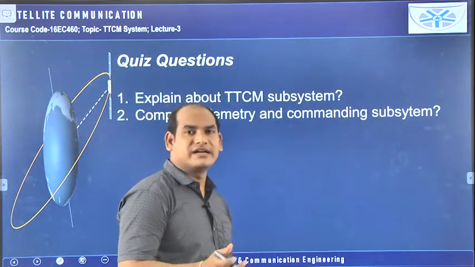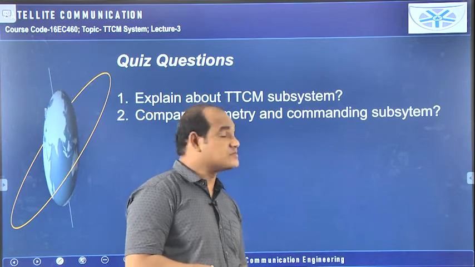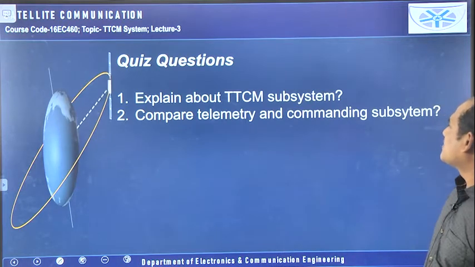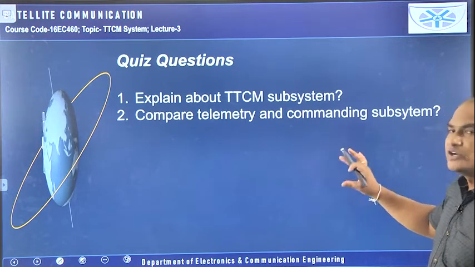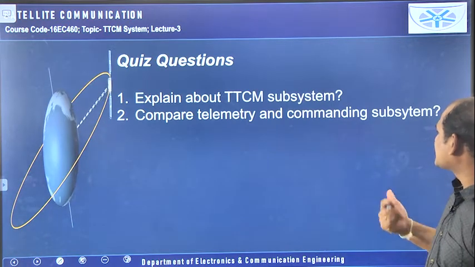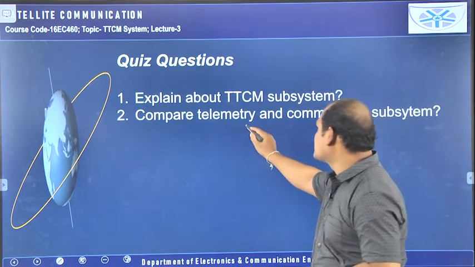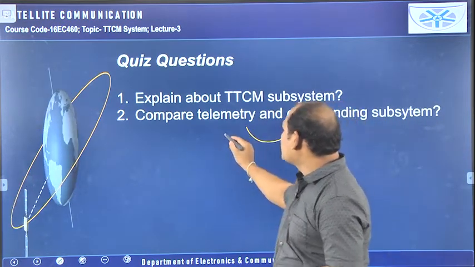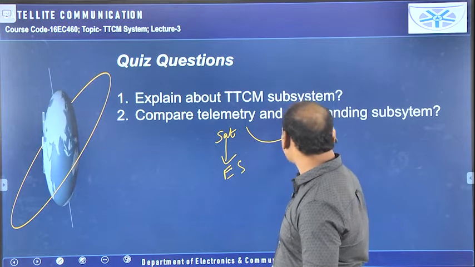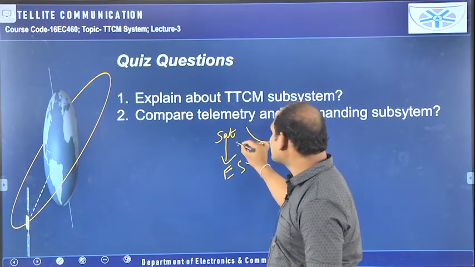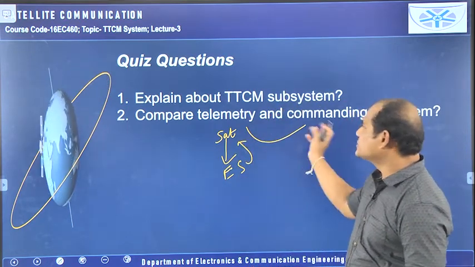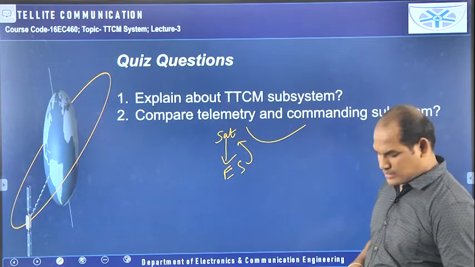So this is about the telemetry, tracking, commanding and monitoring subsystems. And these are the quiz questions you can answer by using this lecture. Explain about the TTCM subsystem, that means you need to write everything about it. Then compare the telemetry subsystem and the commanding subsystem, that means these two are opposite to each other. In the telemetry subsystem, the information goes from the satellite to the earth station, but in the commanding subsystem, the commands go from the earth station to the satellite. So by understanding this, we can tell these two are opposite in their processes.